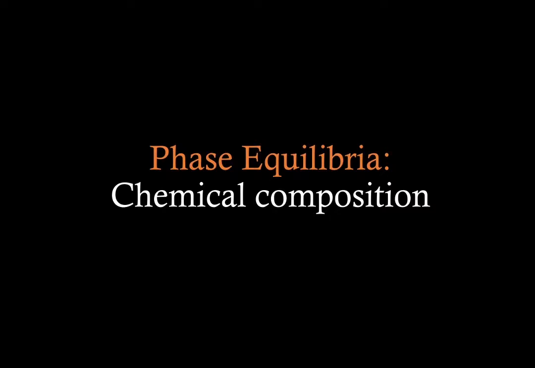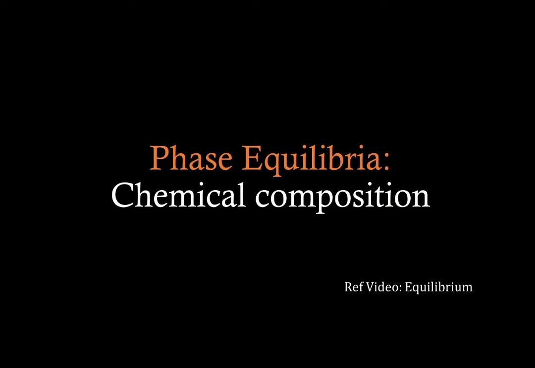Now what about chemical composition? We have seen about activity and chemical potential. What about chemical composition? If two phases are to be in equilibrium, should the amount of element A in both the phases be same? This is something that we have seen in the video on equilibrium.